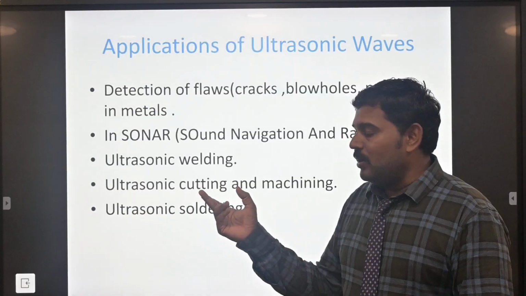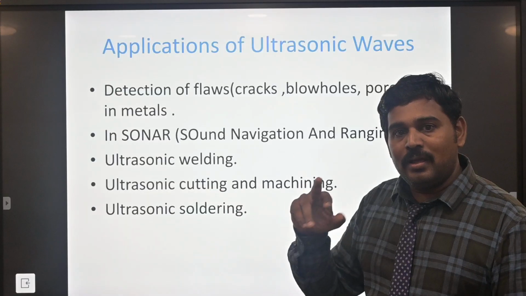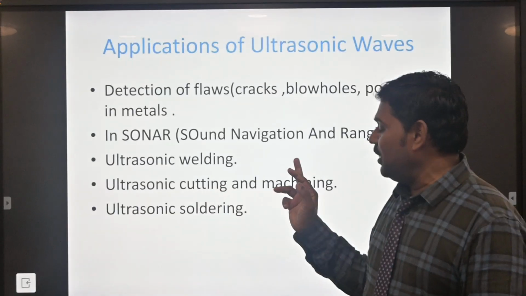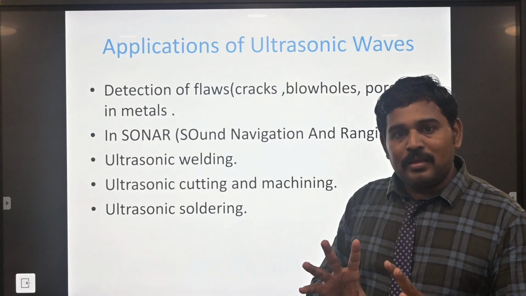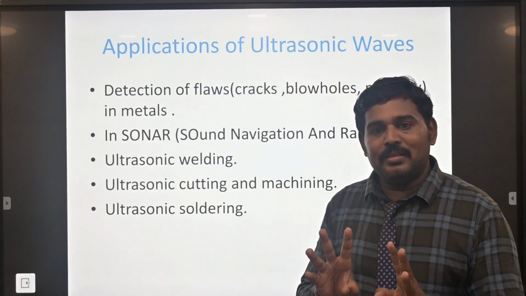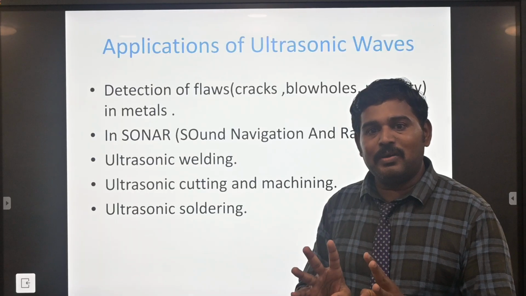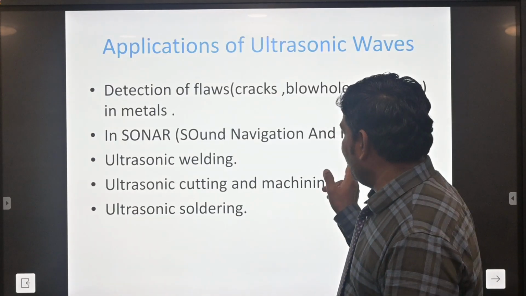Materials can also be cut in machinery in the ultrasonic range. Finally, ultrasonic soldering: semiconductor chip based material can easily be soldered through ultrasonic waves.